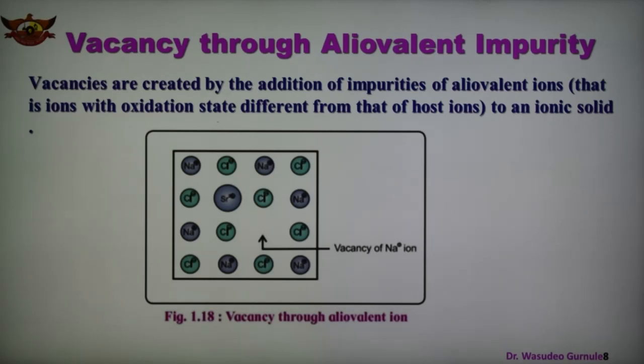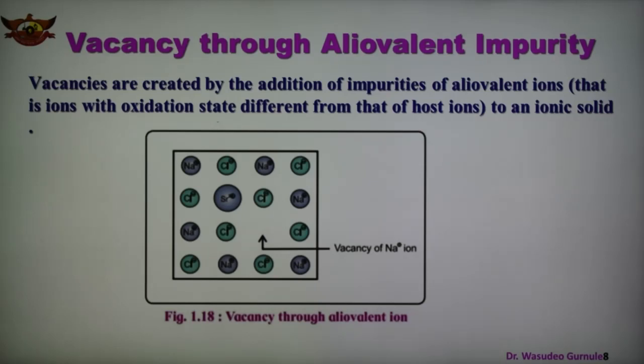In this case, this type of vacancy is created by the addition of impurity of aliovalent ions which have an oxidation state different from that of the host ion. Sodium is +1 but strontium is 2+, so the oxidation state is different in the ionic compound. Now suppose a small amount of strontium chloride, SrCl2, impurity is added to the sodium chloride during the crystallization process.